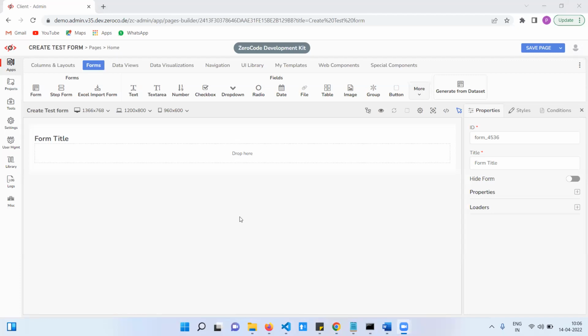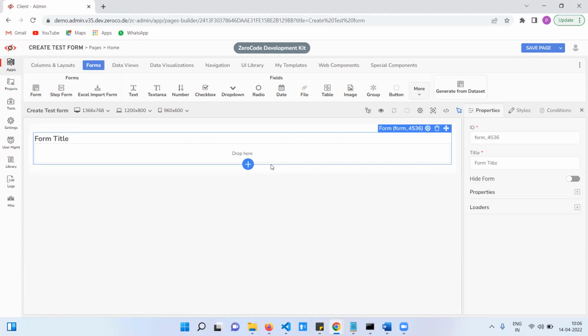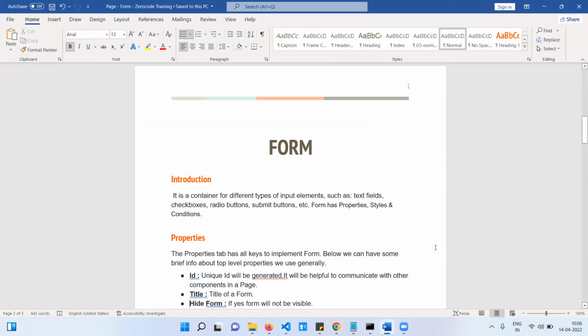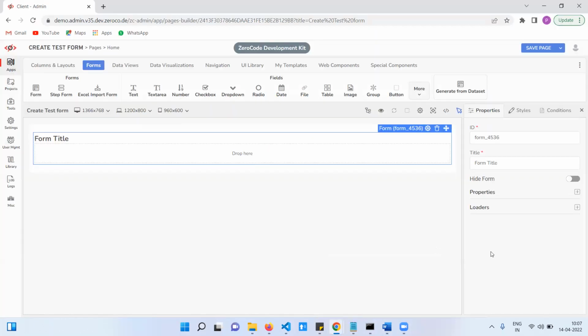Yes, I have enabled it now. Okay, fine. Just now I dragged and dropped the form. When you click on that form, it has three types: properties, styles, and conditions. I explained this in the document already. If you have any doubt, go to the document later.